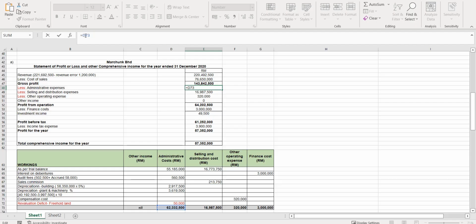But make sure that you do it correctly. Okay, equal negative. It should be selling and distribution expense. This one, right?